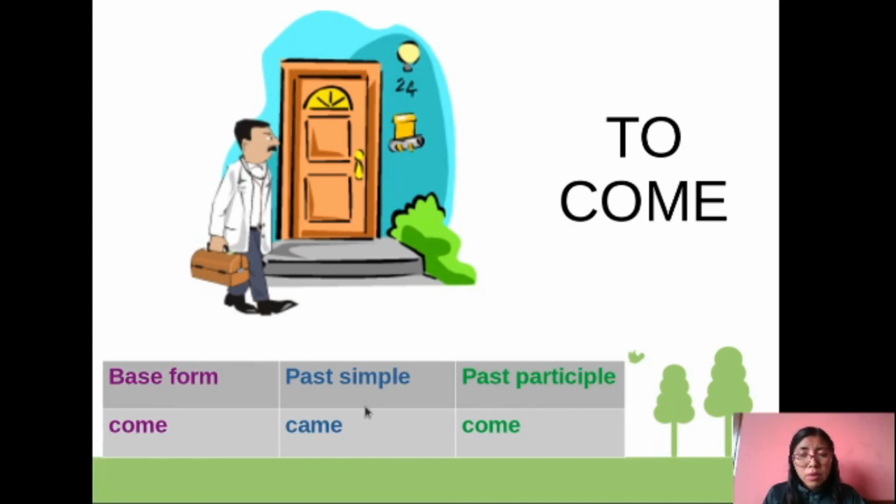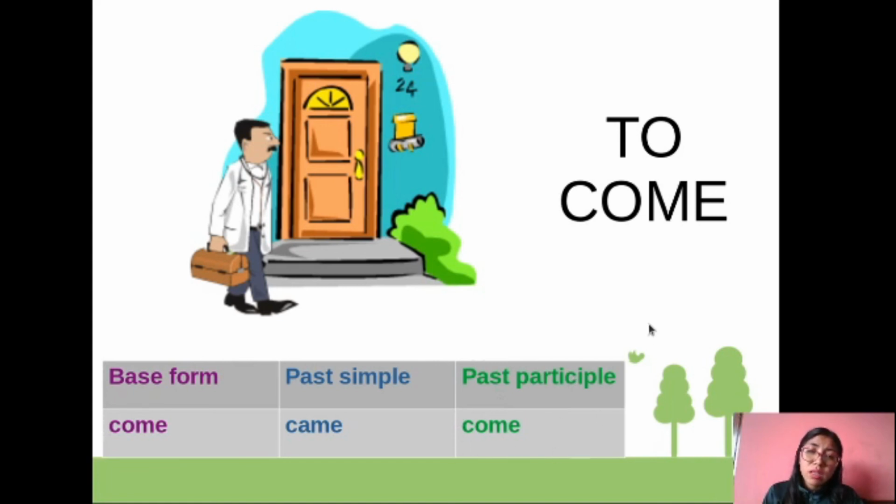Past simple we can use in past simple tenses, podemos utilizarlo en oraciones en pasado simple. And the past participle we are going to use in perfect tenses, lo vamos a utilizar en tiempos perfectos o en voz pasiva.